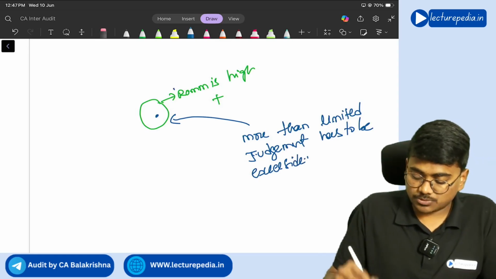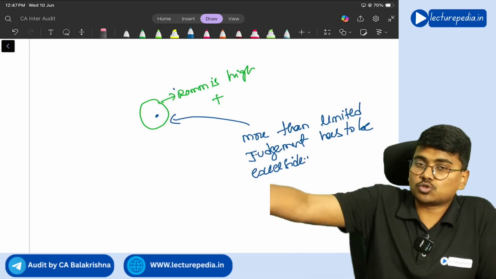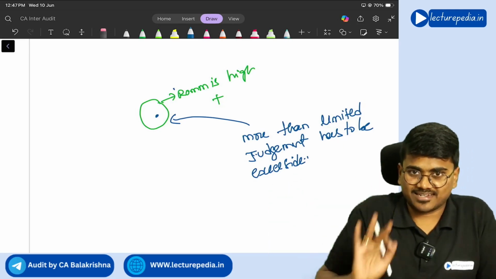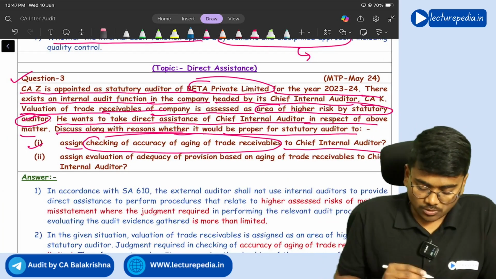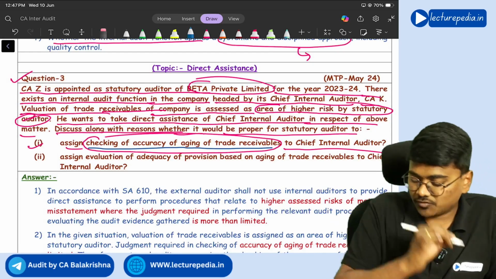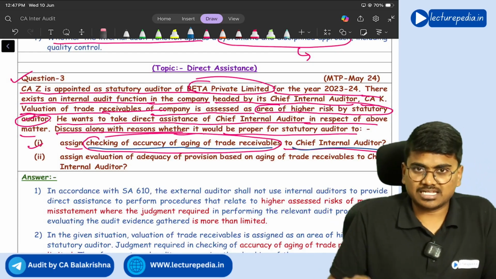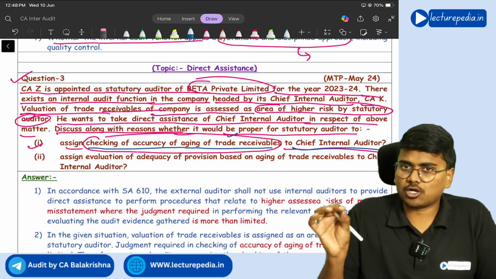If these two situations are there, the external auditor should not assign the work to the internal auditor. Getting it? Now let us see. So the external auditor wants to assign checking of accuracy of aging of trade receivables to the internal auditor. Can he assign? First of all, they are saying that in the area of trade receivables, higher ROMM is there.